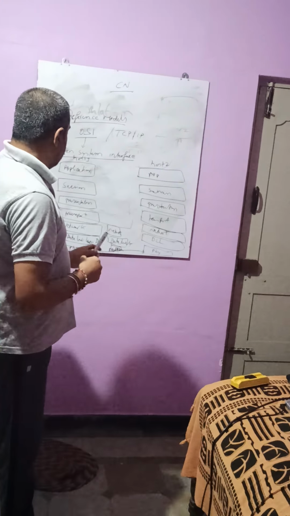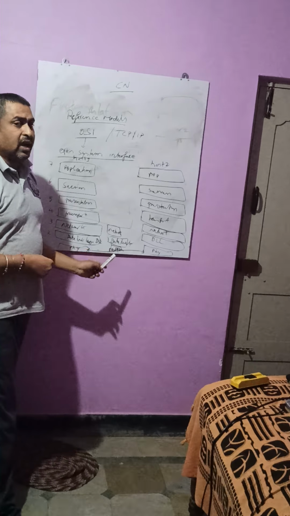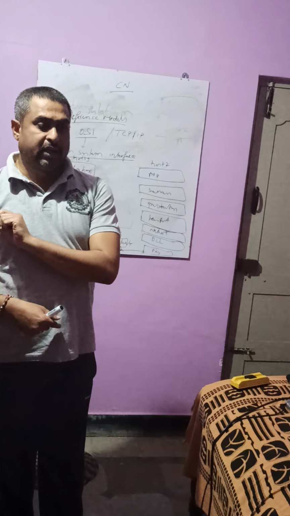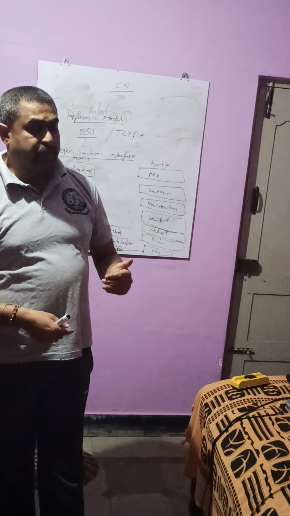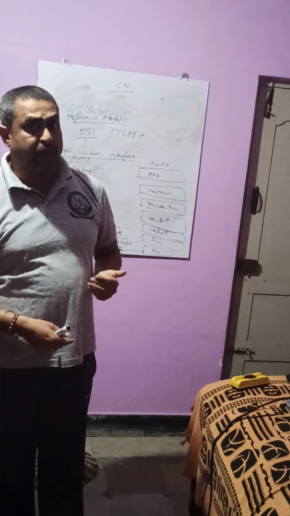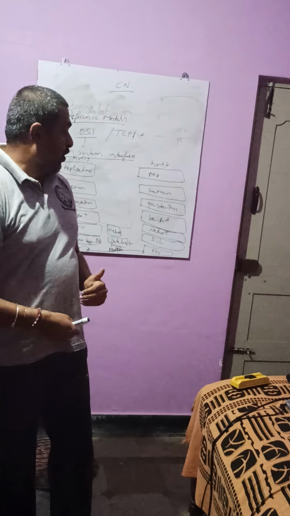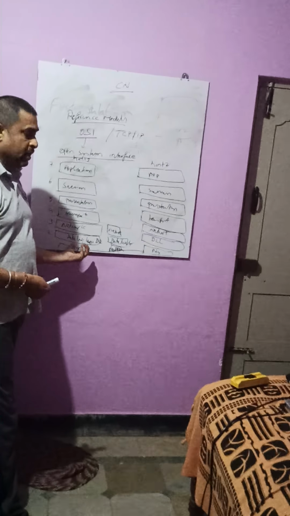Mainly this layer is responsible for host to host communication, that is, system to system communication. In-between systems are also taken into consideration here.